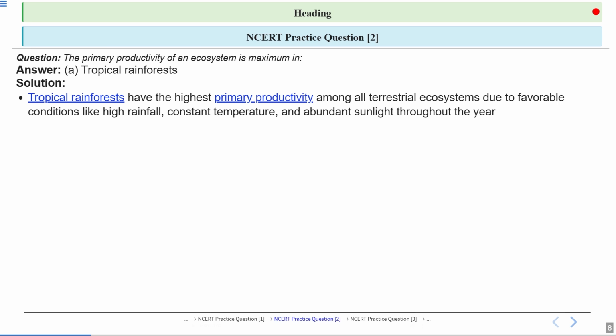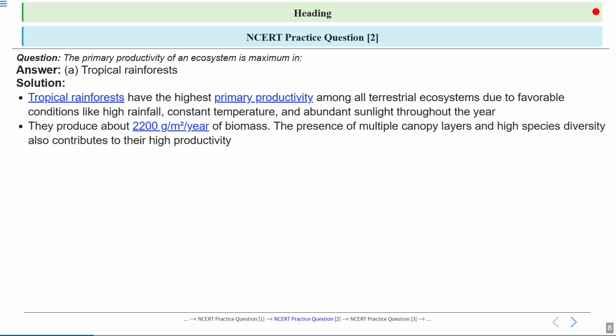So tropical rainforests have the most favorable conditions on land for plant growth, leading to very high rates of photosynthesis and biomass production. They receive a large amount of sunlight and rain year round, which plants need for growth. So plants need sunlight and water. They need rainfall for growth. This combination allows for a consistently high rate of new plant material generation.